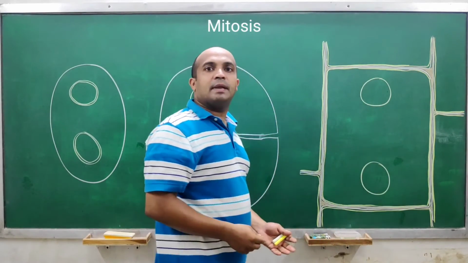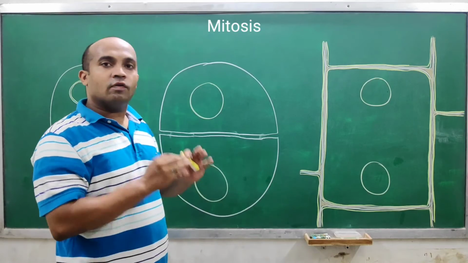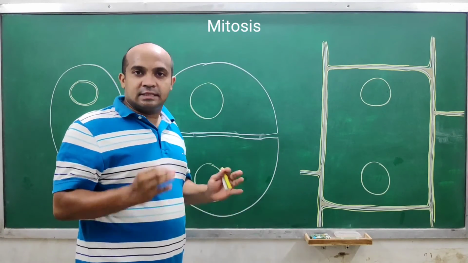So this is how middle lamella is present between primary walls of each two adjacent cells, right?